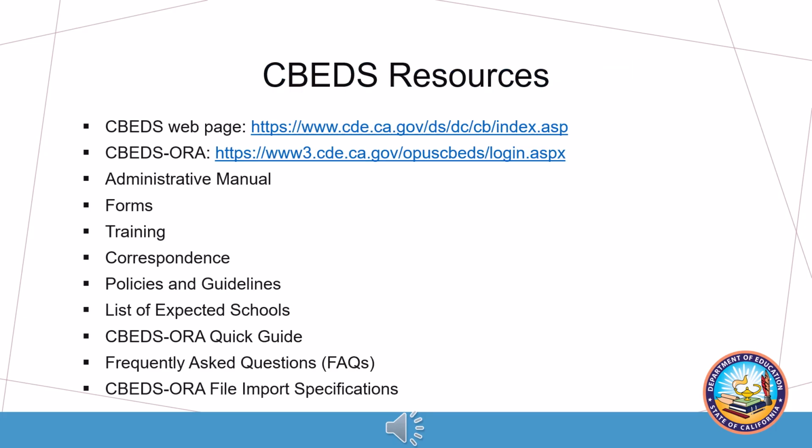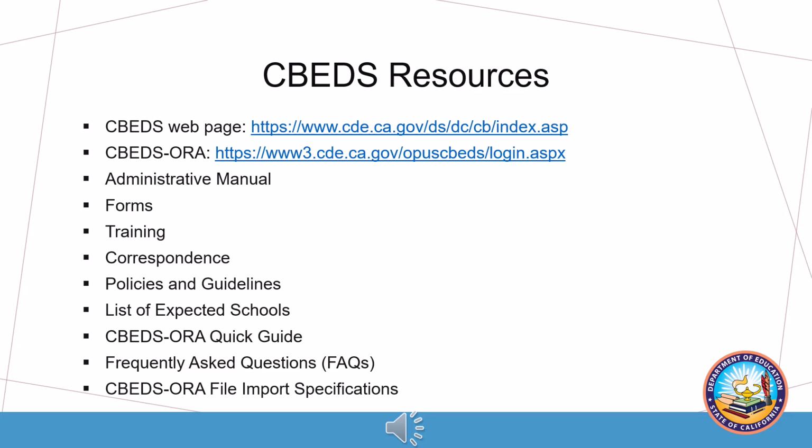The following resources are available to CBEDS coordinators to aid in the collection and submission of CBEDS data. The CBEDS webpage, which contains the information you will need to complete the CBEDS data submission, including the administrative manual, frequently asked questions, file import specifications, the quick guide, forms, training, correspondence, policies and guidelines, and more.